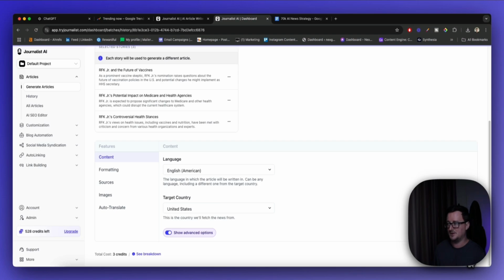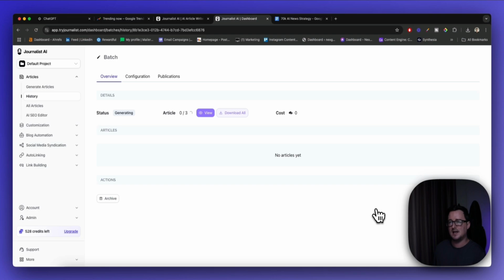And I'm gonna let the AI engine generate an article for me. So we'll just wait for it to do that. Oops, there we go. So it's just generating. It does take a bit longer with the news articles, I've noticed, rather than the SEO articles, which quite literally take like 10 seconds. But let's see what it comes up with.